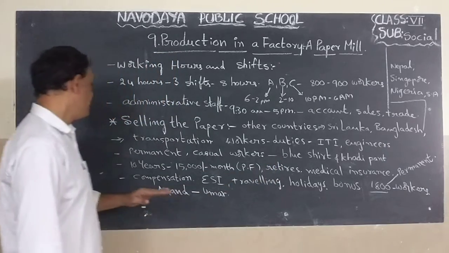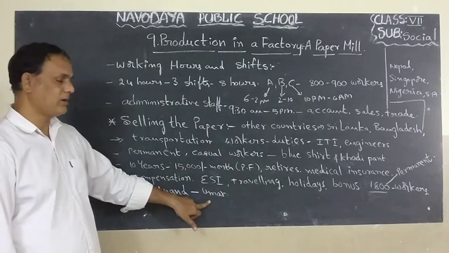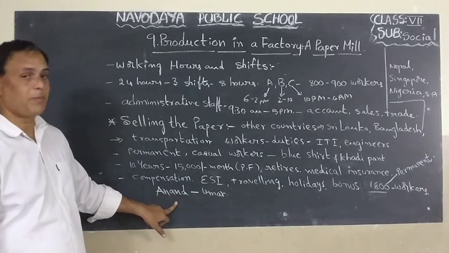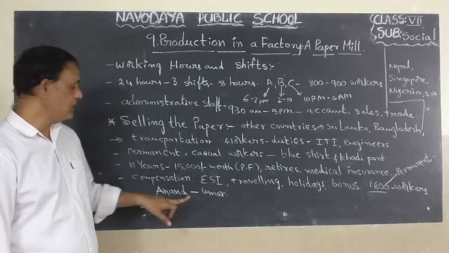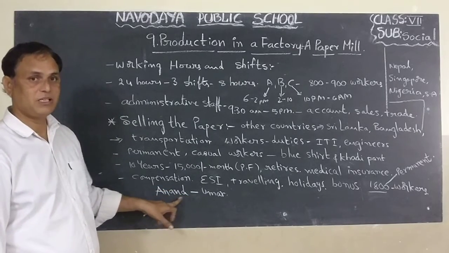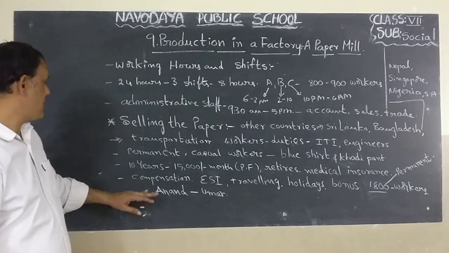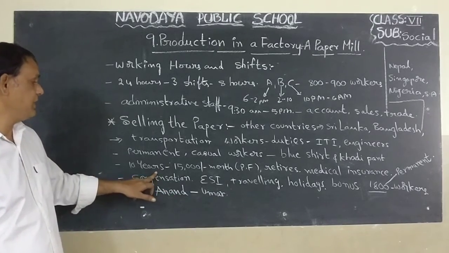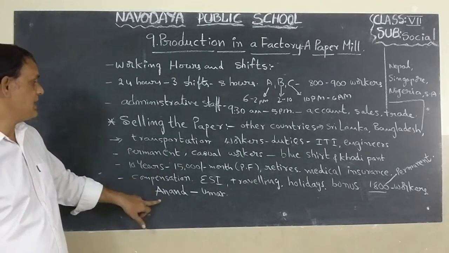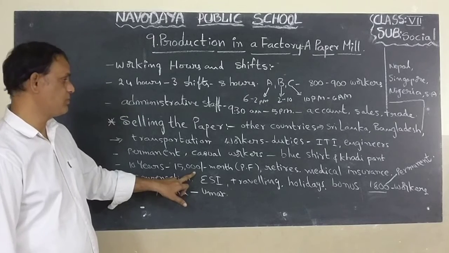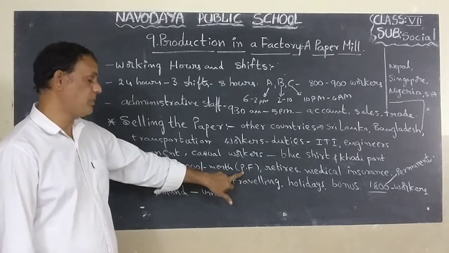Next, children, here two persons are there, Anand and Amar. Anand is a permanent worker, Amar is a casual laborer. Anand's condition is different from Amar's condition because Anand has been working 10 years in the same factory. He is getting 15,000 rupees every month, and he has provident fund facility also.